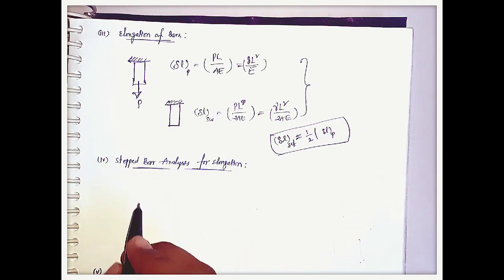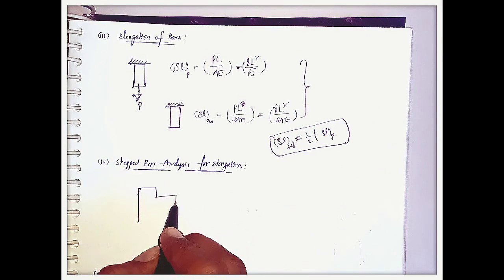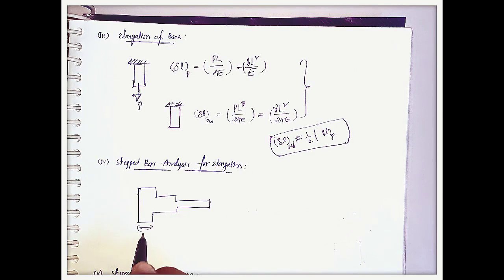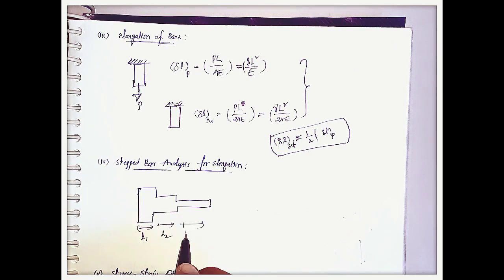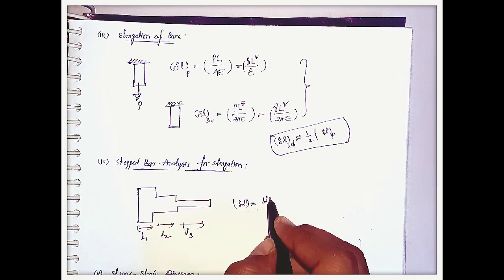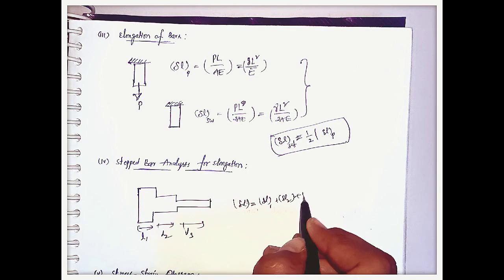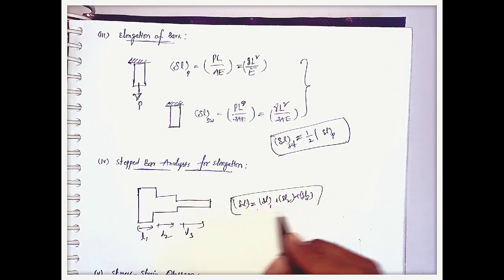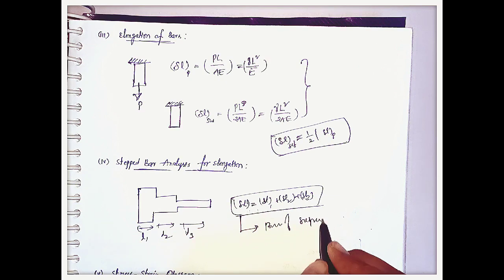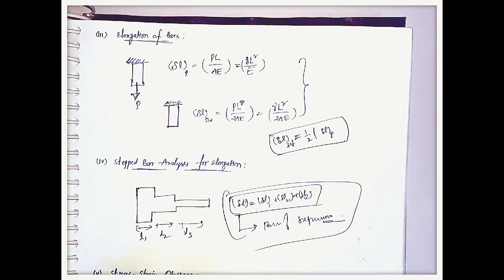And if you see the stepped bars like this, a bar is like this, and let us consider the elongation. This is the length L1, this is L2, and this is L3. The total elongation here is delta L1 plus delta L2 plus delta L3. That is the sum of elongations of all three sections. This is nothing but the principle of superposition. Okay, principle of superposition concept here.